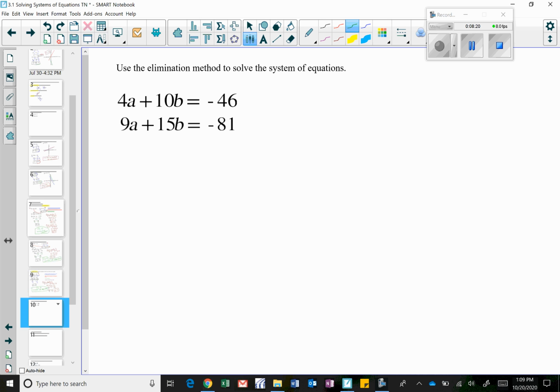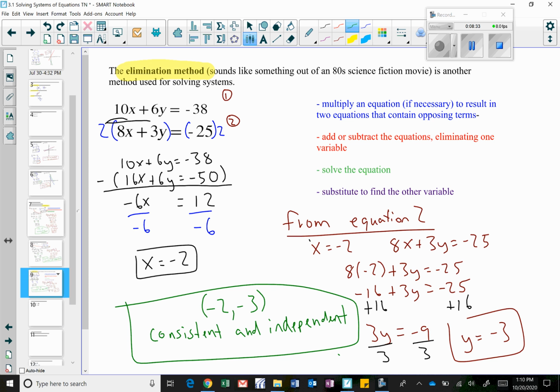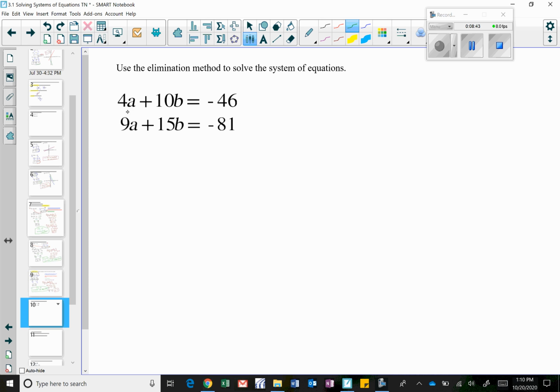So here I need to figure out what I want to eliminate. I can either eliminate my a's or I can eliminate my b's. This one is a little bit different because on the previous equation, all we had to do was multiply the bottom equation by 2 in order for our y's to match up. Unfortunately, I don't think there's a nice integer that I can multiply only the top by or only the bottom by so that our a's or our b's would match up, right? 4 does not go into 9 and 10 does not go into 15.